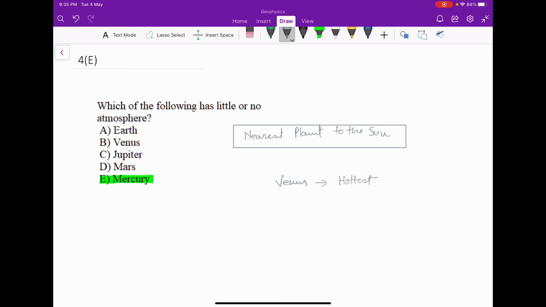If Mercury had an atmosphere, then Mercury would be the hottest planet. Because Mercury does not have an atmosphere, Venus is the hottest planet. So the answer will be Mercury.